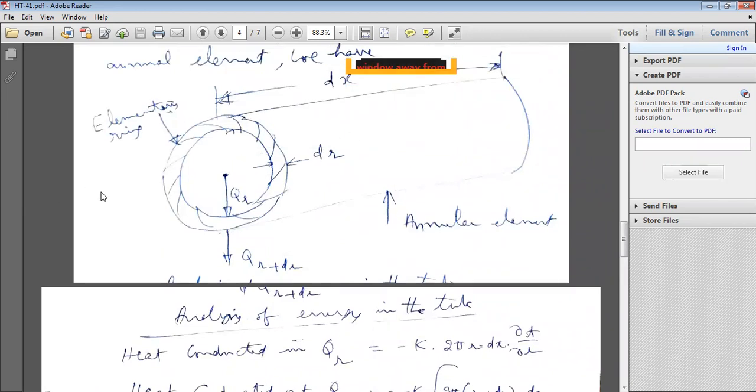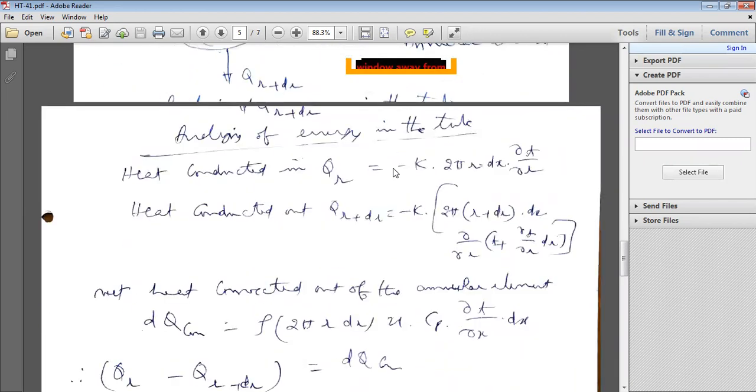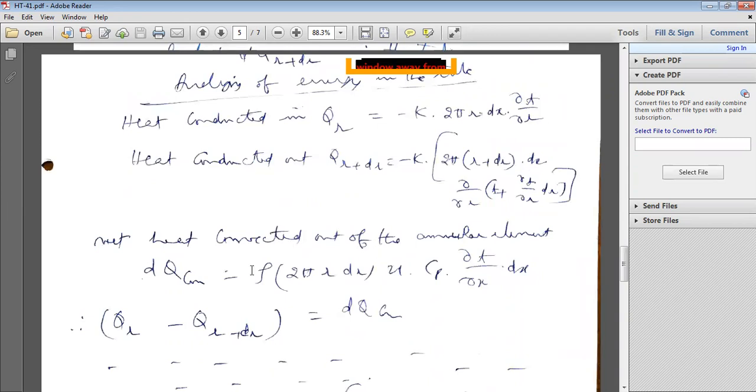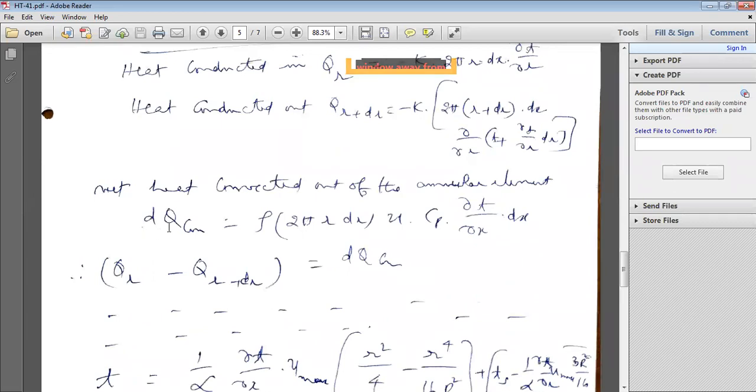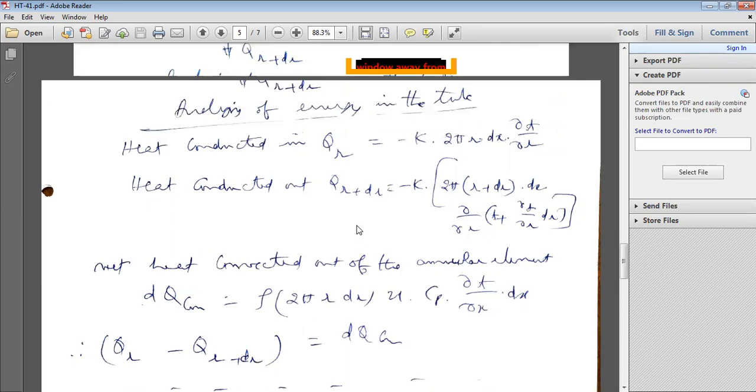But along the axis there is one more heat transfer, that is the net heat convected out of the annular element. That will be the heat transfer through the fluid element, called convection heat transfer, because within the fluid there is convection. How do you calculate dQ convection? It is m into c into delta T. How do you calculate the mass? Density into volume flow rate. How do you calculate the volume flow rate?